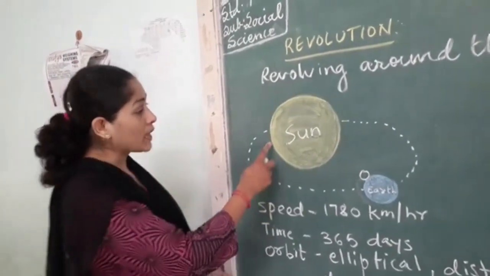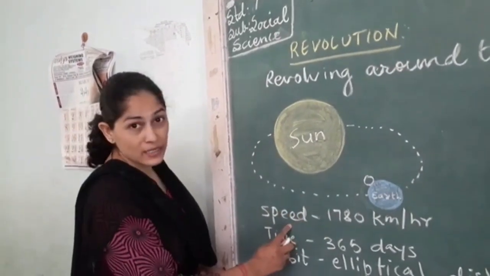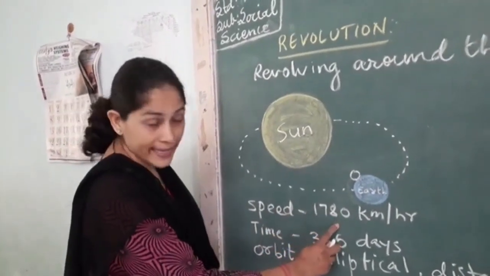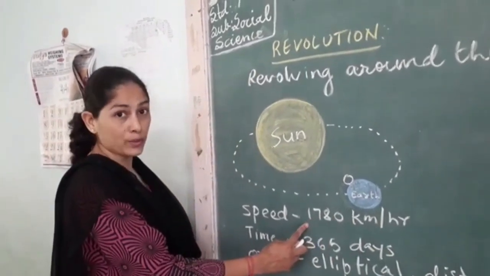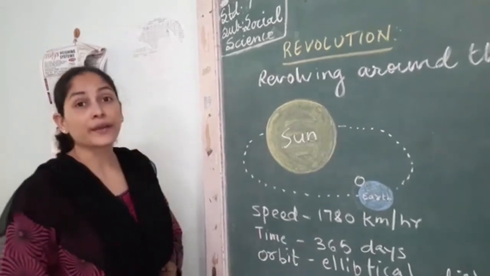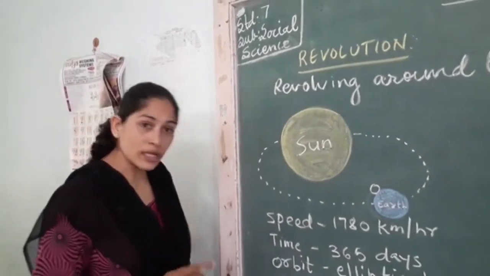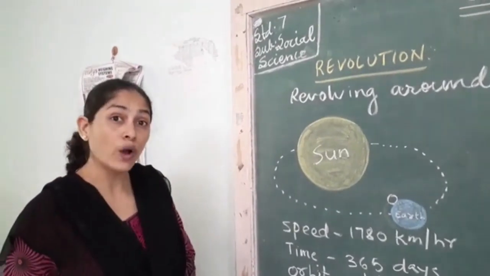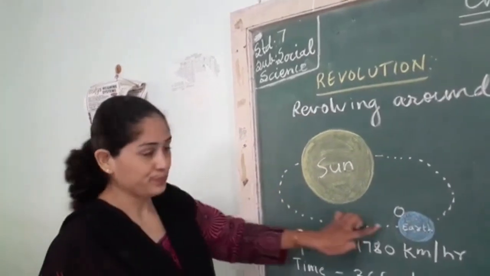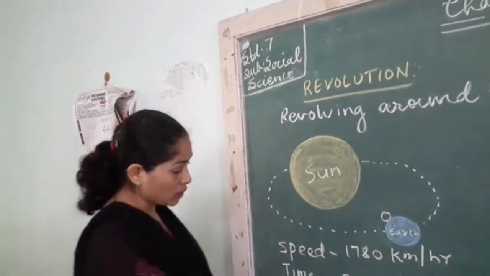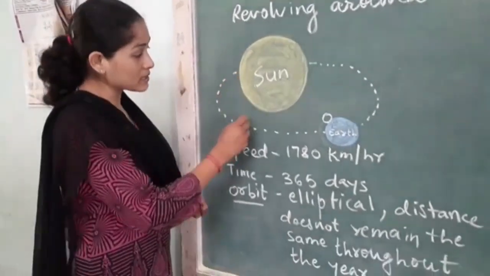Okay. Now, as the earth is revolving around the sun, its speed is 1780 kilometers per hour. So in 1 hour it is moving this many kilometers. How much time does it take? It is taking 365 days. Actually 365 and 1/4 days to complete one round. Okay. Now the orbit is elliptical. We have already discussed. Orbit means the path.